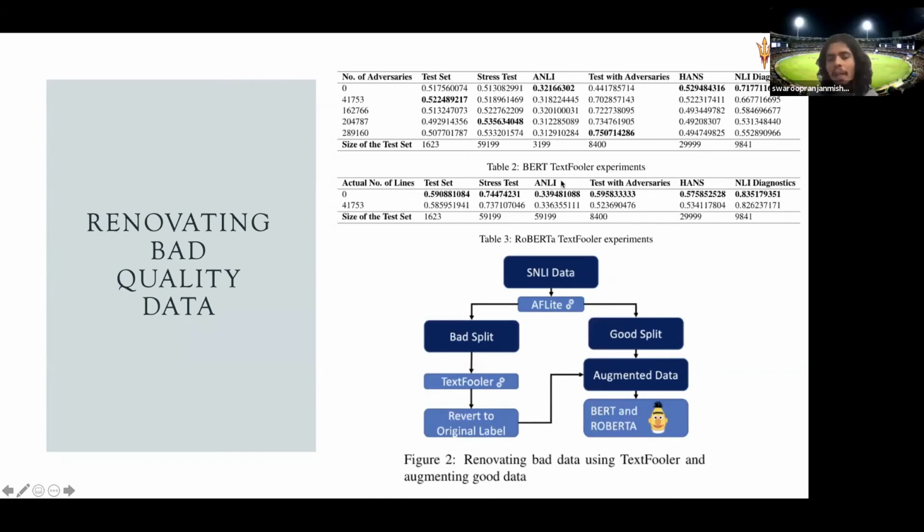So we observe that creating adversarial samples helps in certain cases. For example, test with adversaries, it helps, and stress test, it helps a bit, but it doesn't help in adversarial NLI or HANS or NLI diagnostic. This is for BERT. For RoBERTa, we don't see an increase at all.